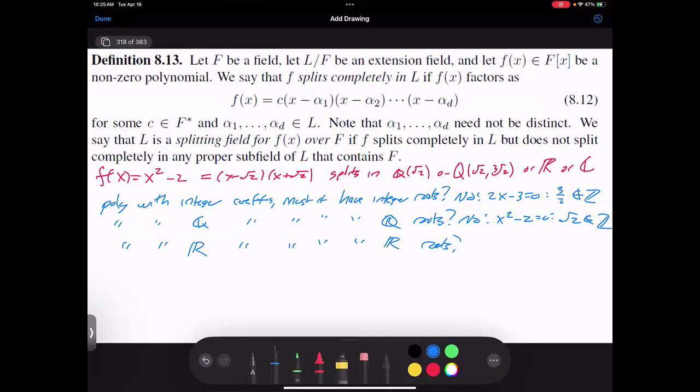No. I mean, say what's the truth? All right, so now you've got everybody being contrarian. It's not just you now, it's getting infectious. So we could give you x squared plus 1 equals 0, and we have i is not real. Oops, this should have been the rationals, not the integers. And I think you all see what is coming next. If I have a polynomial with complex coefficients, must it have complex roots?